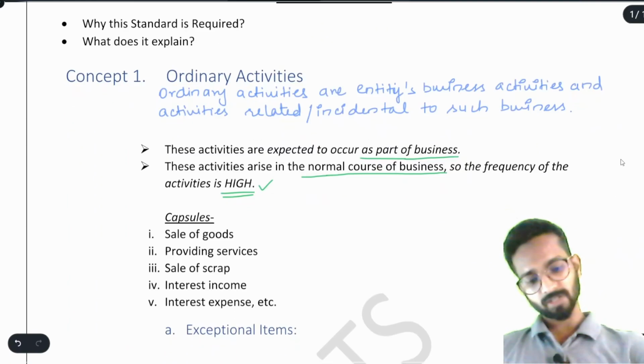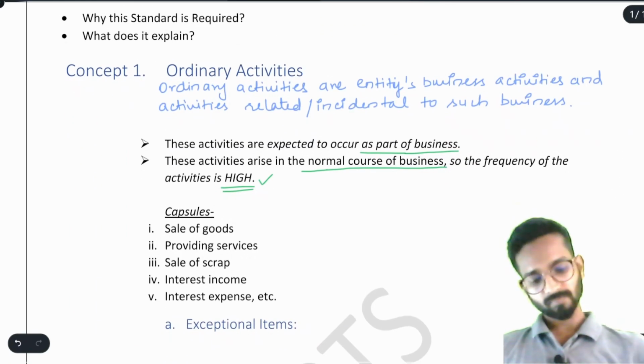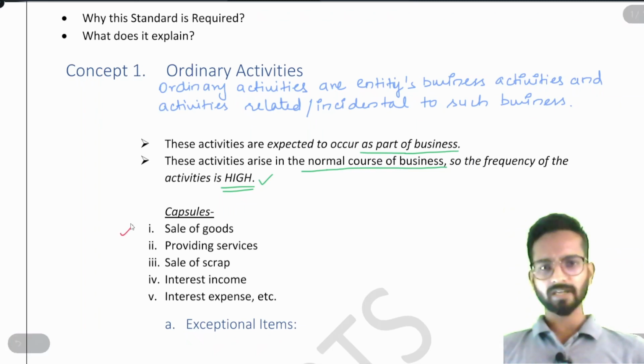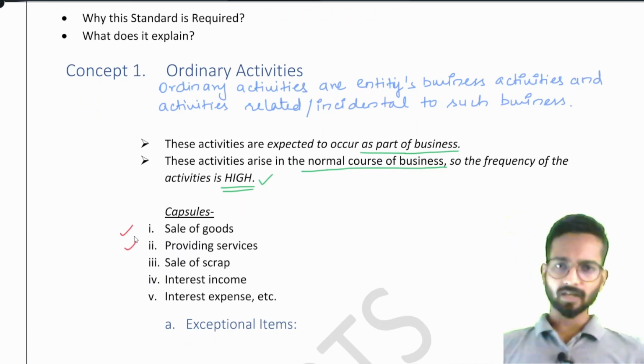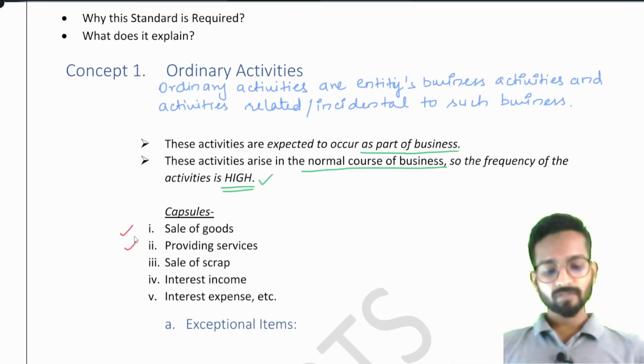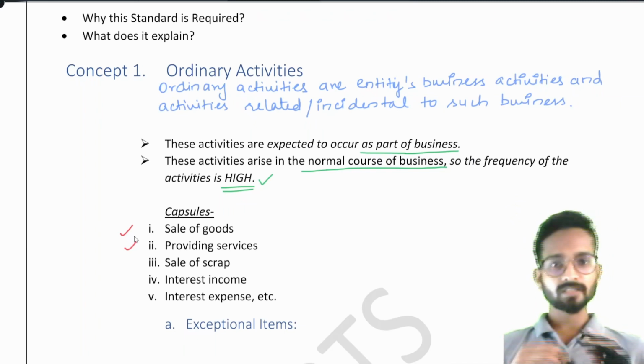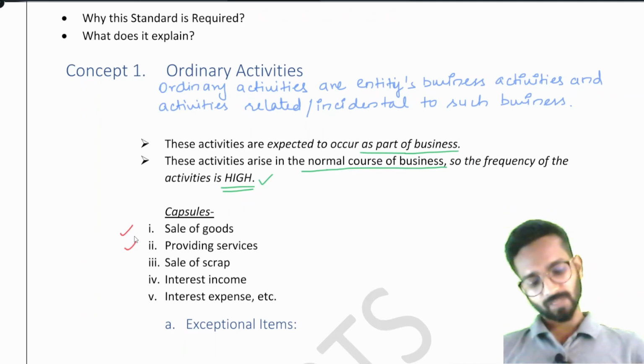A few examples related to this are the sale of goods, if we are in the manufacturing or trading of goods business. Providing services: suppose we are chartered accountants or lawyers. If we are providing services, then the profit earned from providing services is the normal course of business.